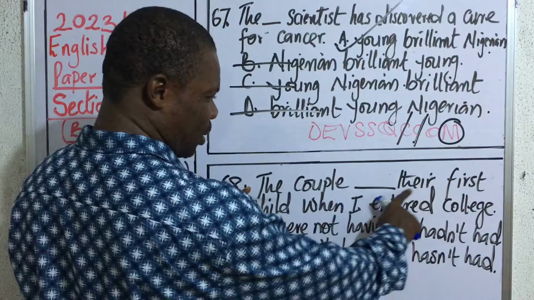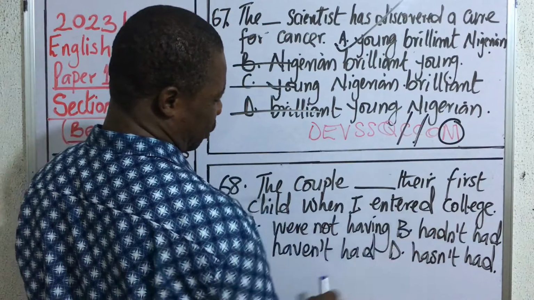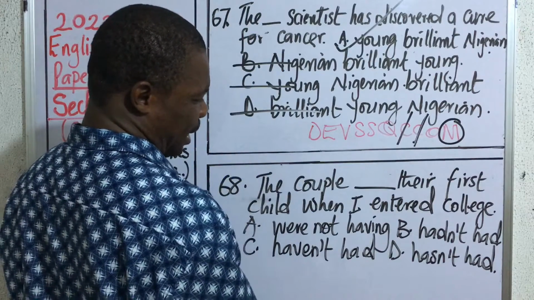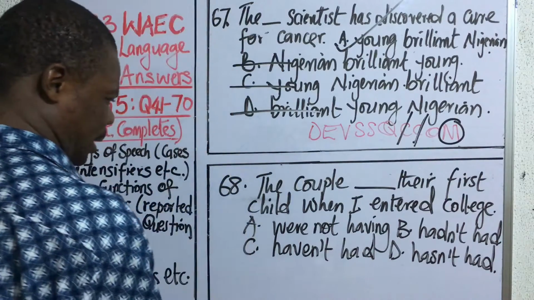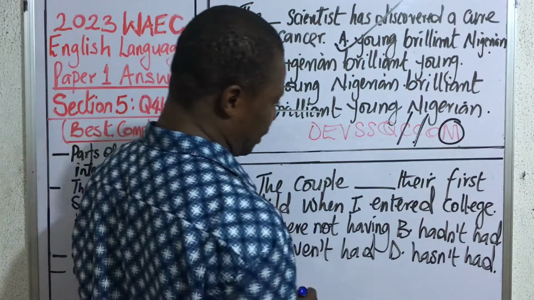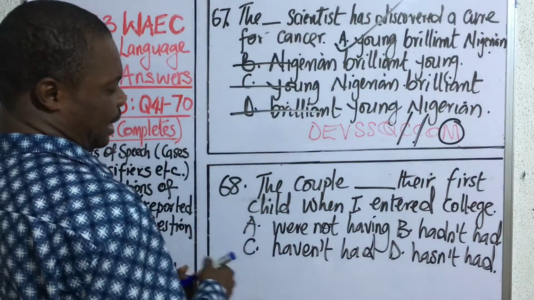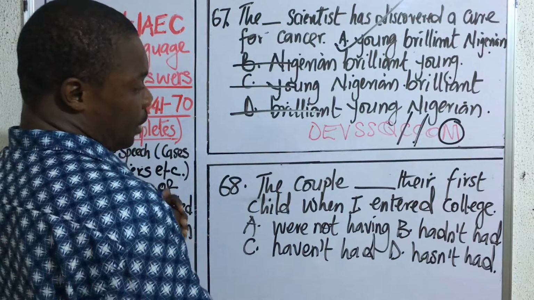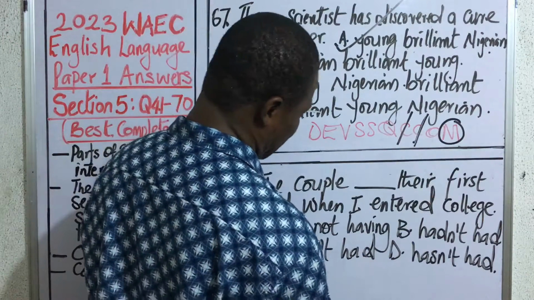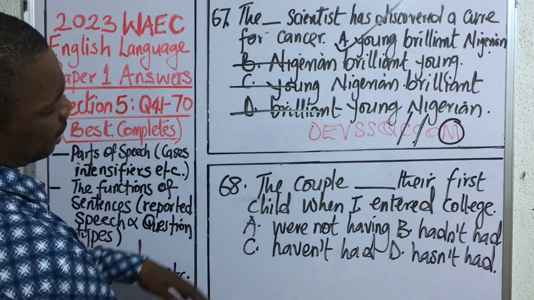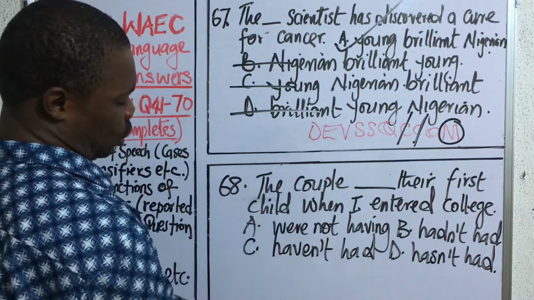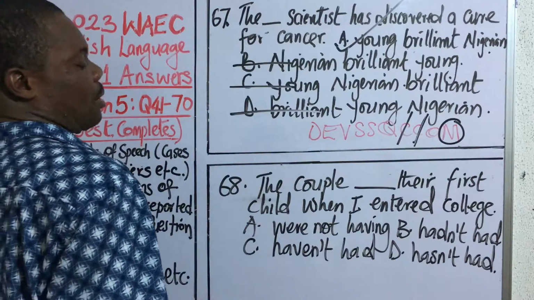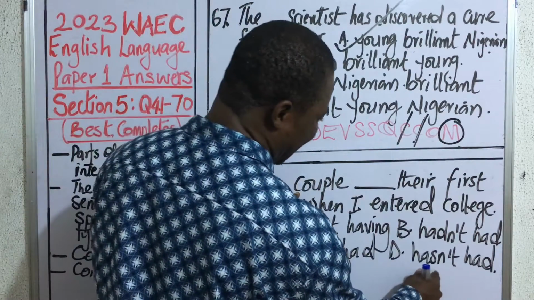He said the couple dash their first child when I entered the university. Okay? This is something that has what? Passed. This event has passed. But does it still have a result in the present? If it still has a result in the present, then you are going to say it is present perfect. But if it doesn't have a result in the present anymore, then you are going to say it is past perfect. And if it has a result in the present, such that the subject is plural, then you take haven't. If it has a result in the present, such that the subject is singular, then you take hasn't.